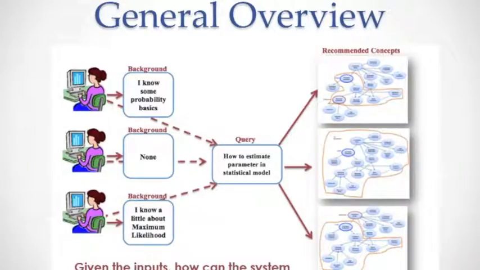So the general overview is that our recommendation system is a combination between a search engine and a recommendation system. So we will ask the user to give two types of query. The first one is the target query, which is the topic he wants to learn, and the second one is the background query, which is the concept he already knows about the topic. So based on these two inputs, we want to recommend a subgraph that bridges the gap between the target concept and the background concepts. The question is how can the system recommend those missing concepts given those inputs?